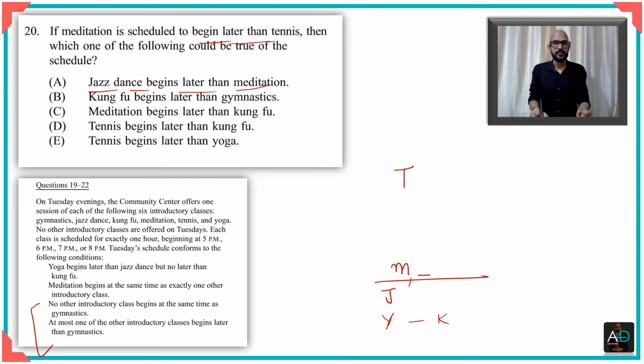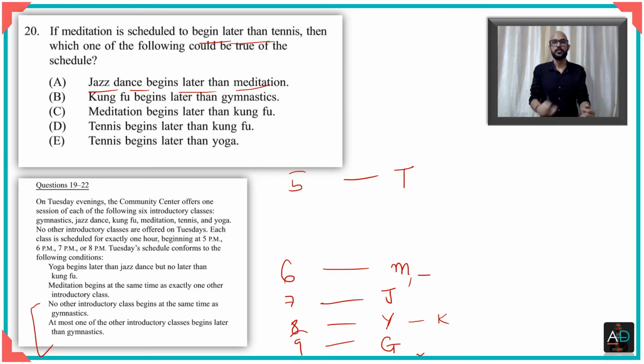And you know that after this, you would surely have gymnastics, because gymnastics cannot be before all of this, because if gymnastics were before, then you would have to have something after it, and gymnastics cannot have more than one after it. Now let's see a problem. Look at the number of time slots. Let us say this is the first time slot, second, third, fourth and fifth. If we were to start at 5, 6, 7, 8, this becomes 9 o'clock. Or if we were to finish at 8 o'clock, this would be 4 o'clock, which is not possible. So as you can see, it's taking more time slots than are permissible, and since it's taking more time slots than are permissible, this is impossible.